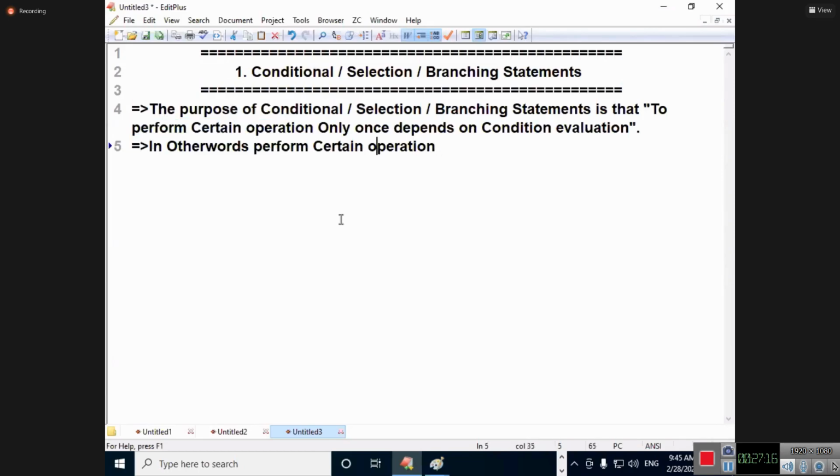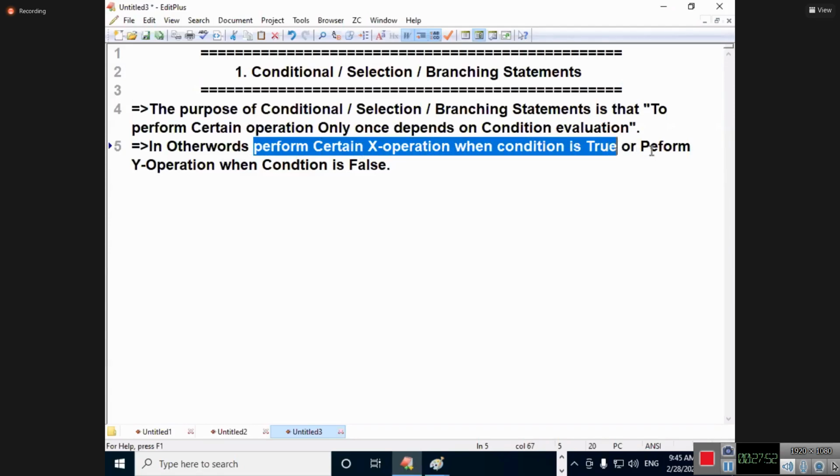Perform certain X operation when condition is true, or perform Y operation when condition is false.